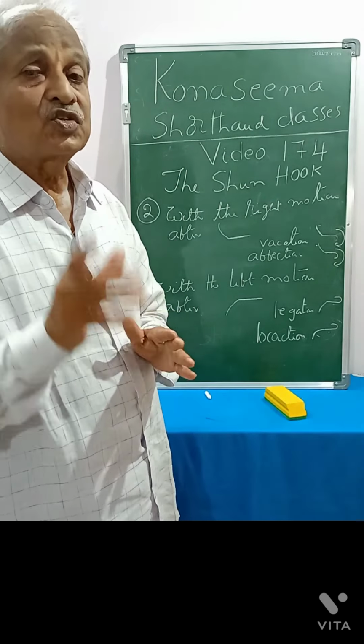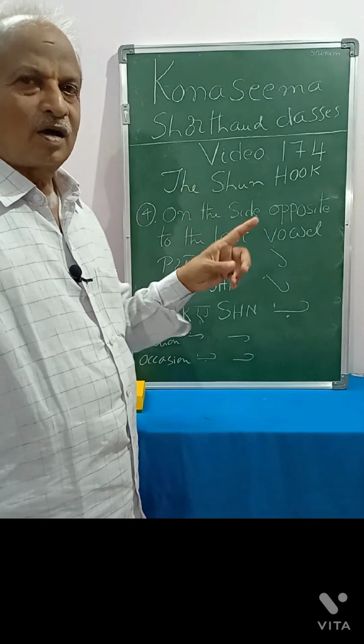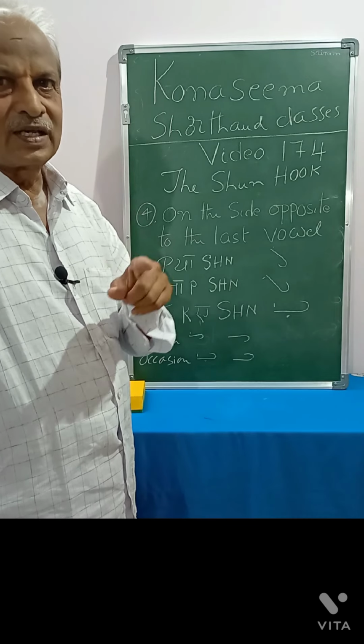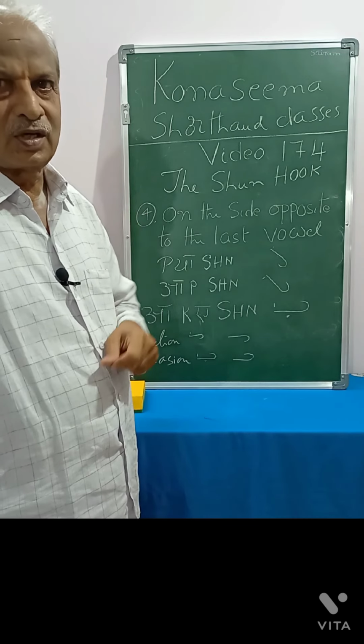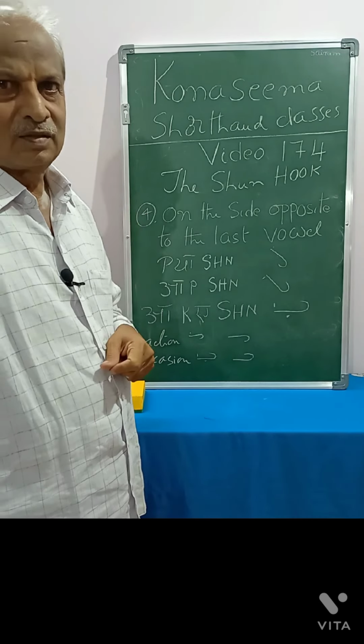And another rule is there to write Shun hook to the straight stroke. This Shun hook is to be written to the straight stroke on the side opposite to the last vowel, on the side opposite to the last vowel if initial attachment is not there.